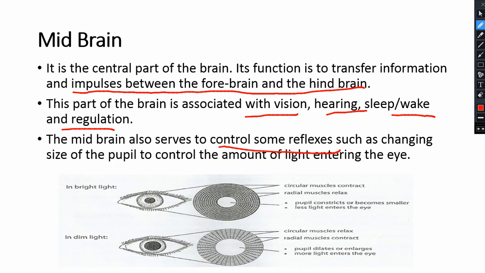One of the reflex actions is changing the size of the pupil with the amount of light entering the eye. What are reflex actions? We will learn that in the upcoming lectures, but for now remember that reflex actions are automatic actions.